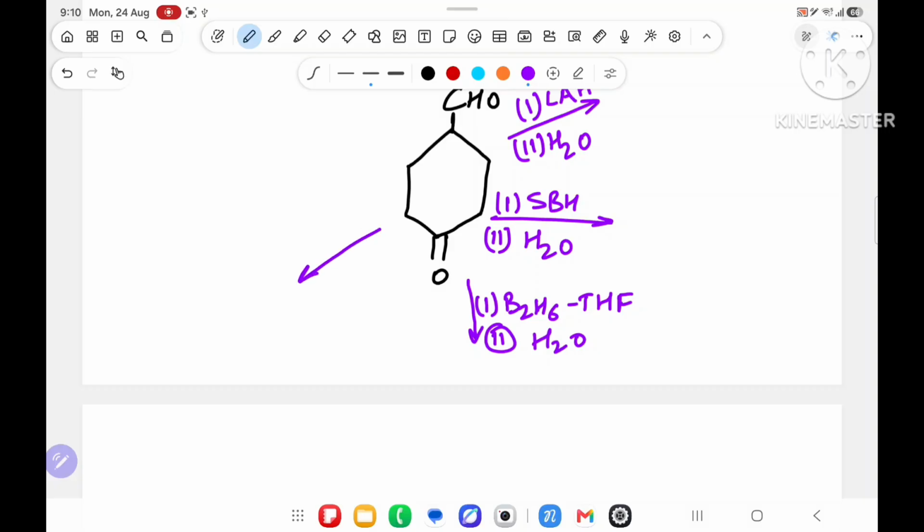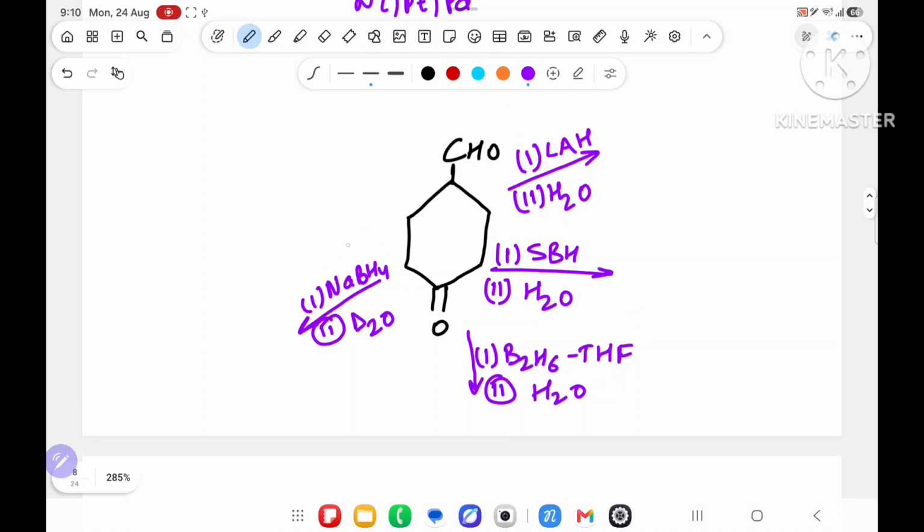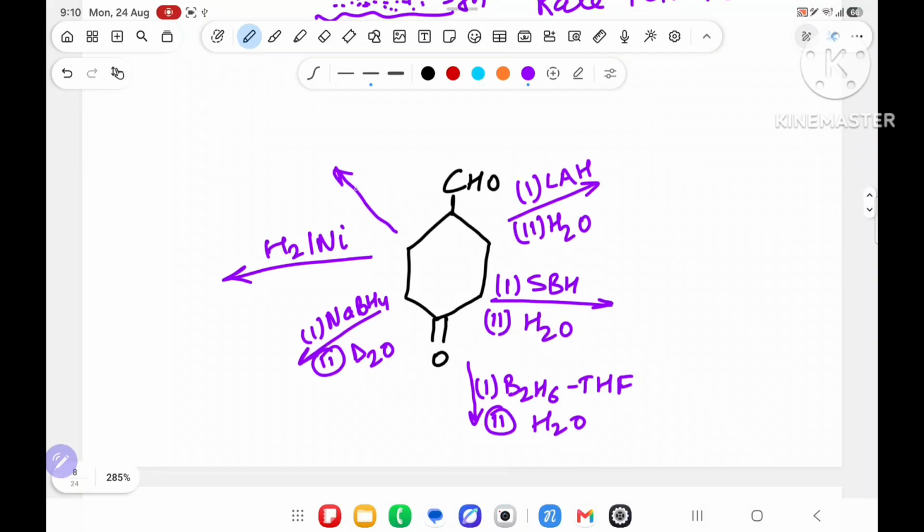Next, the first reagent is NaBH4 and the second reagent is D2O. Fourth, we have taken H2 in presence of nickel, and fifth, we have taken DIBAL-H in presence of H2O. First reagent, second reagent.